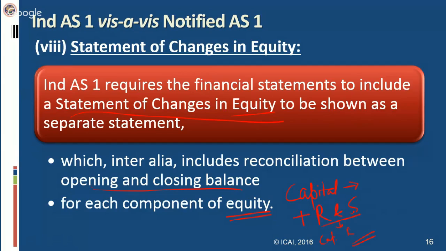You have to prepare the financial statement based on existing notified accounting standard, and for that you have to follow schedule 3. But we will be coming up with another schedule 3 which will be based on Indian accounting standards for those companies who will be mandatorily following Indian accounting standard for preparation of their financial statements. They have to follow that schedule 3 once it gets notified. Right now it is not notified, and whatever I have told about draft schedule 3 is completely for your knowledge and add-on. It's not part of your syllabus.